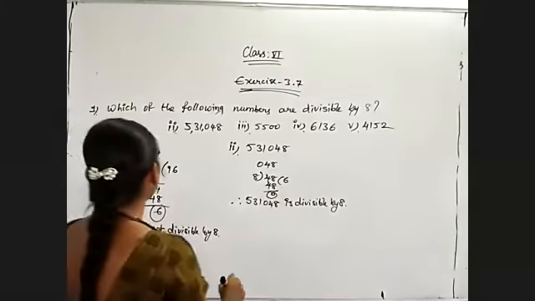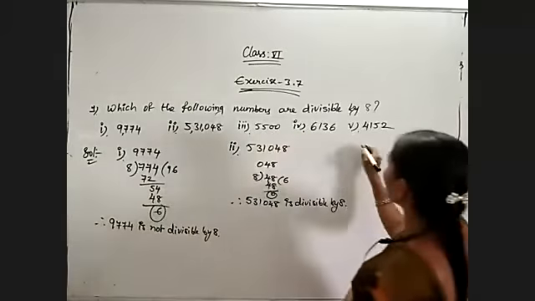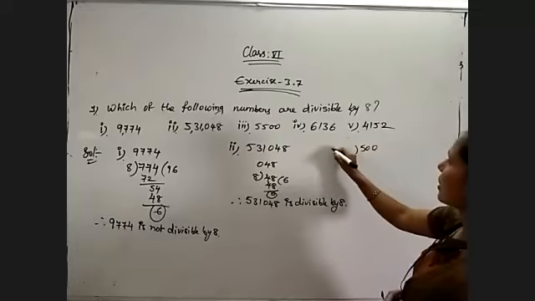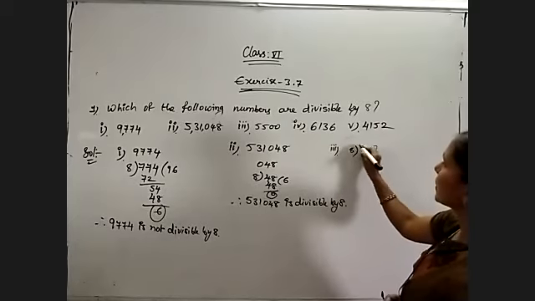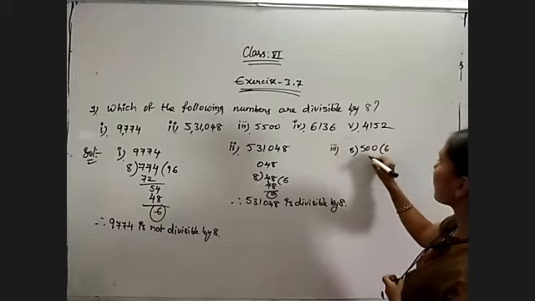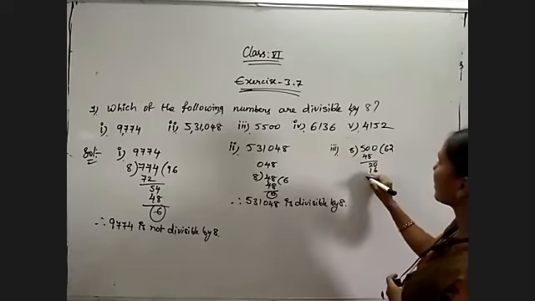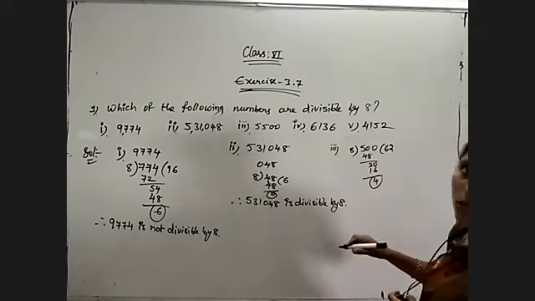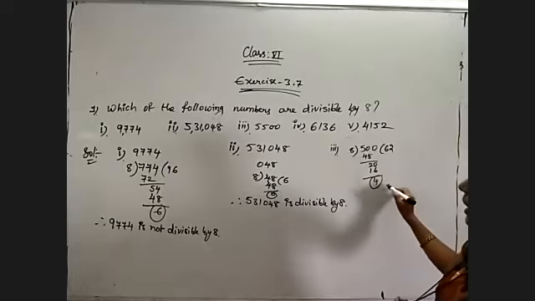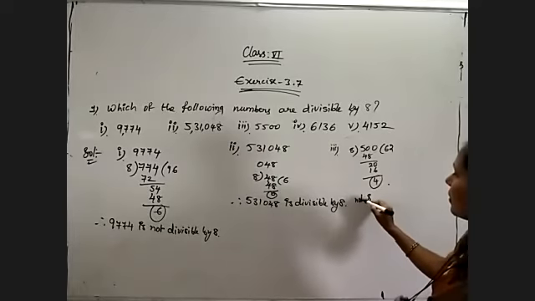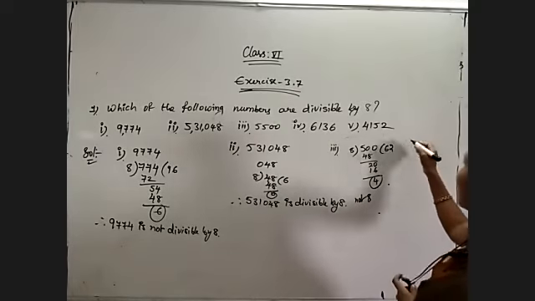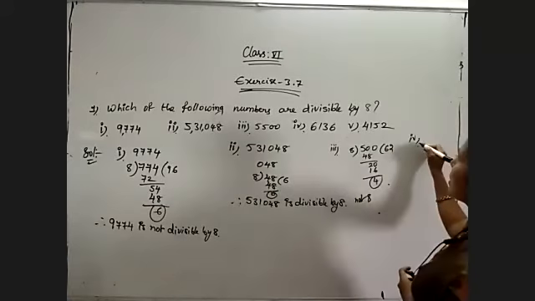And like that, check for the third problem also. 500. 500 is not divisible by 8. We will see. 8 sixes are 48, 20. 8 twos are 16. 4 is the remainder. So it is not divisible by 8.